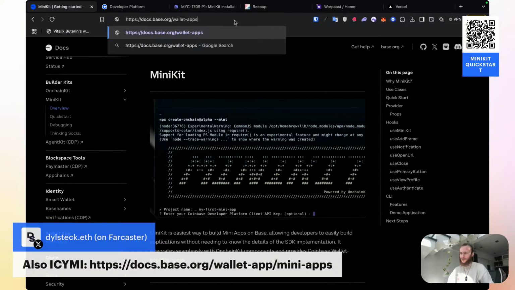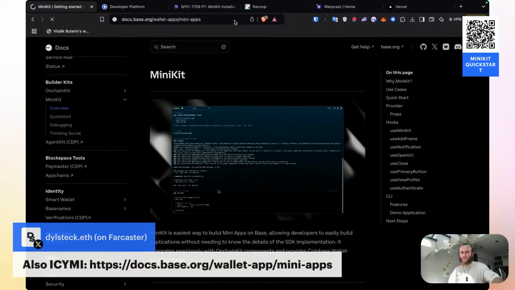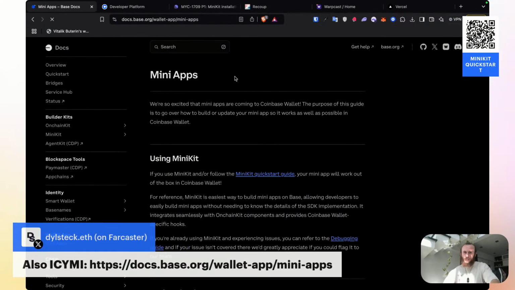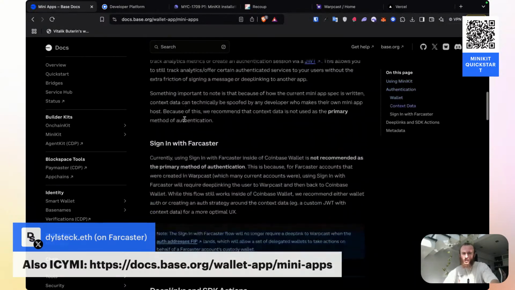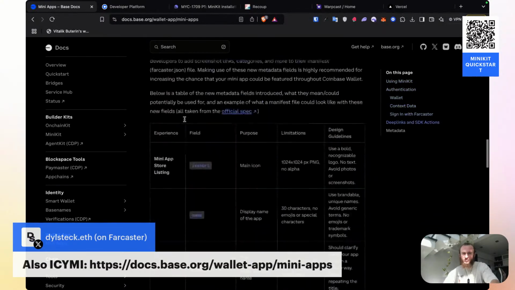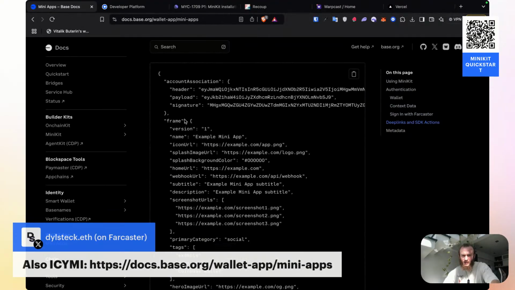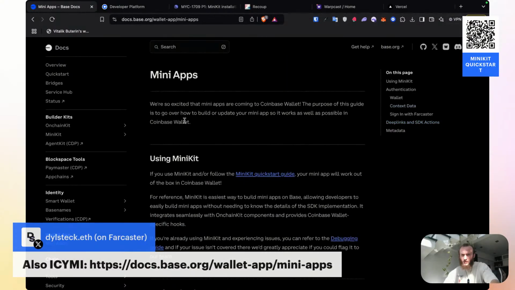docs.base.org/wallet apps/mini apps. Oh, wallet app is singular. That was my bad. Mini apps. Using a mini app, authentication, wallet, context data, sign in with Farcaster, deep links, metadata, yada yada, example manifest. Okay, yeah, this makes sense.